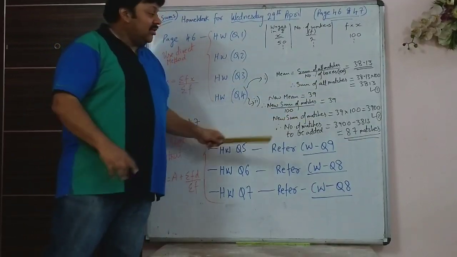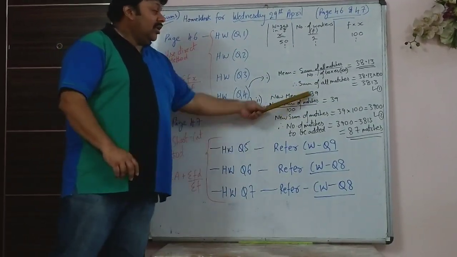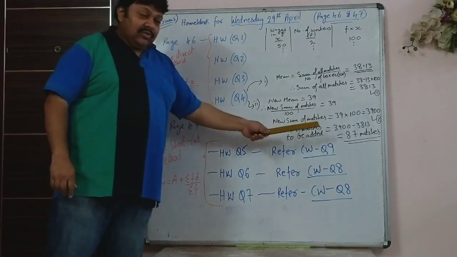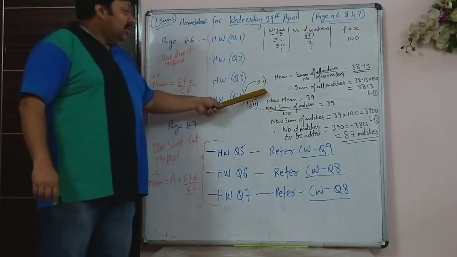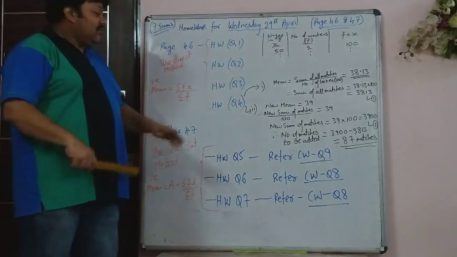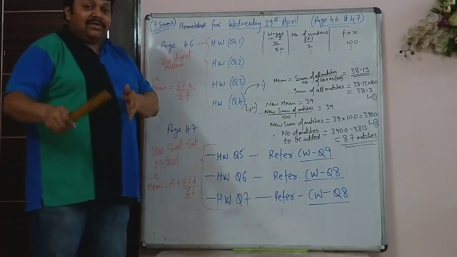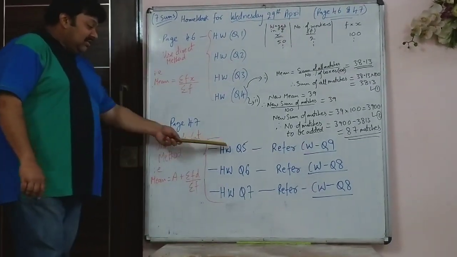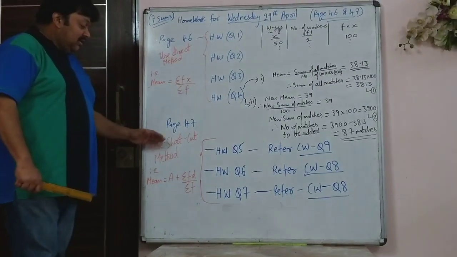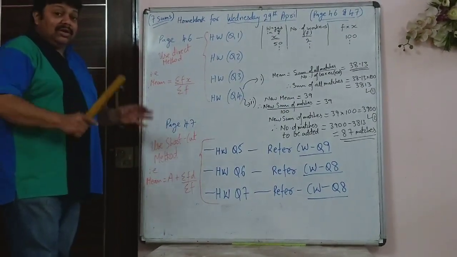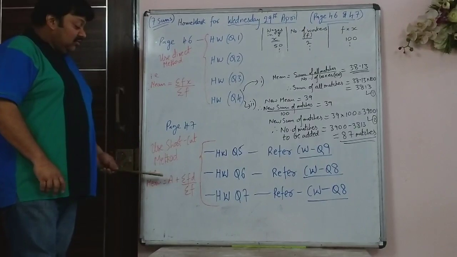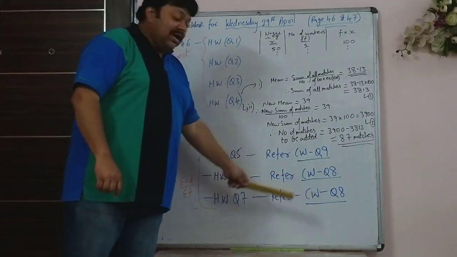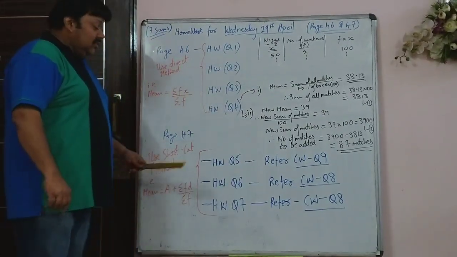We know that some of the students get confused on how to do this. You don't have to do the full working again, you have to do only this much for the second part. Of course, for the first part you will have to show f, x and f into x, all that. The last 3 sums, that is questions 5, 6 and 7, are the shortcut method. It is given in the textbook as the shortcut method. So use the shortcut method and solve these 3 sums. You can refer to these classwork sums which we just did.